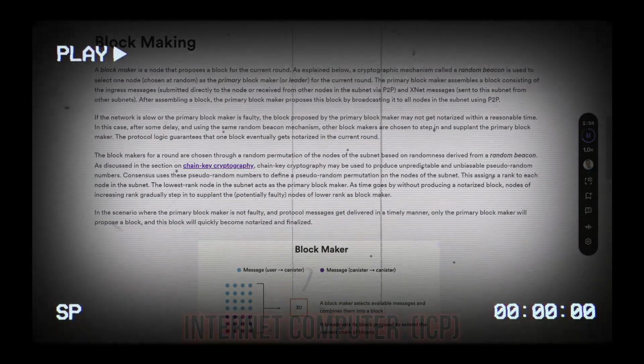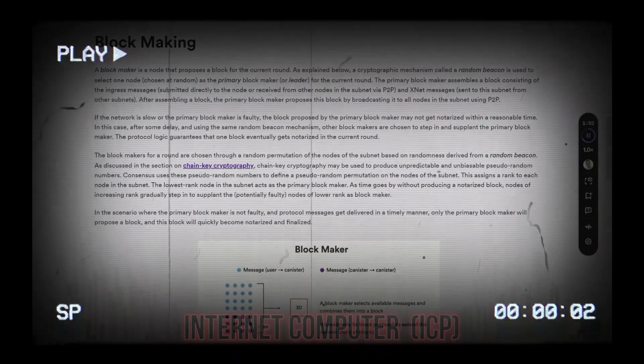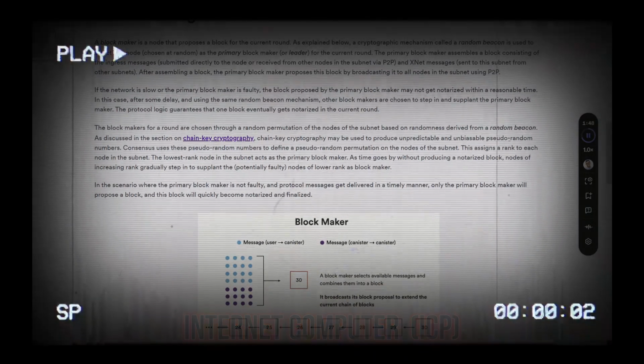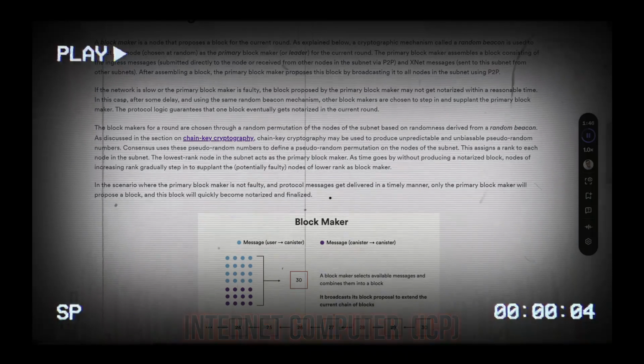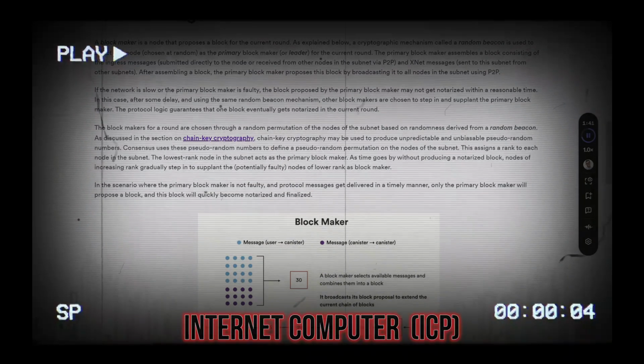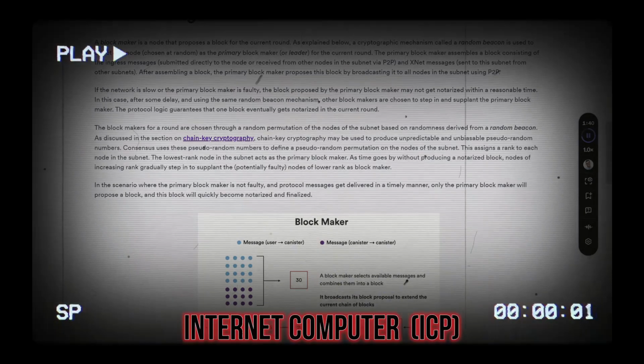Nodes of increasing rank gradually step in to supplant the potentially faulty nodes of lower rank as block maker. In the scenario where the primary block maker is not faulty, and protocol messages get delivered in a timely manner, only the primary block maker will propose a block. And this block will quickly become notarized and finalized.